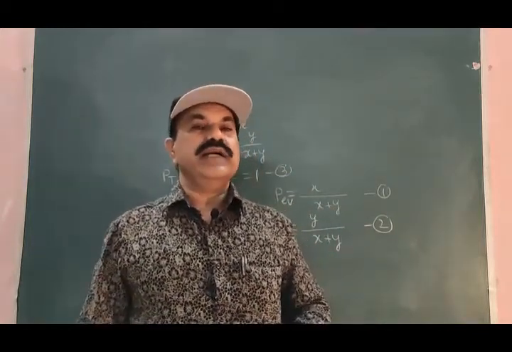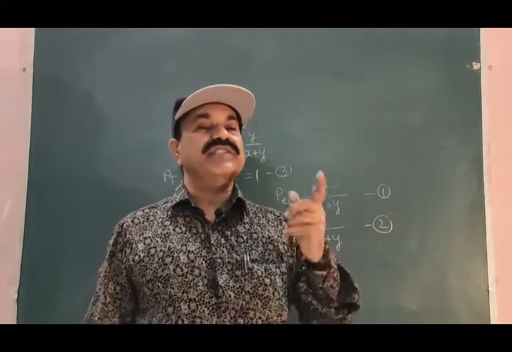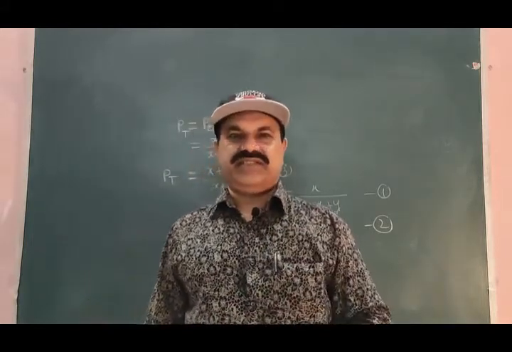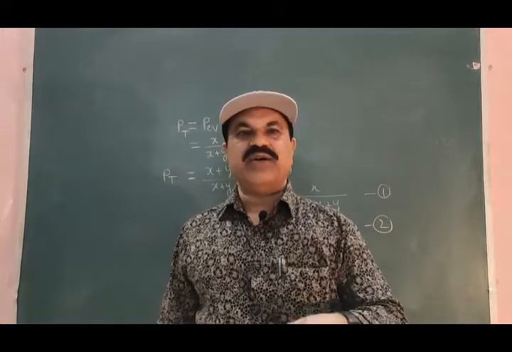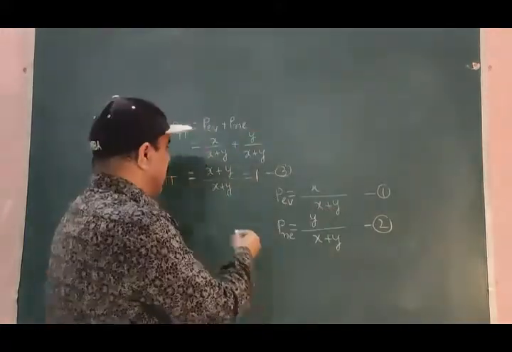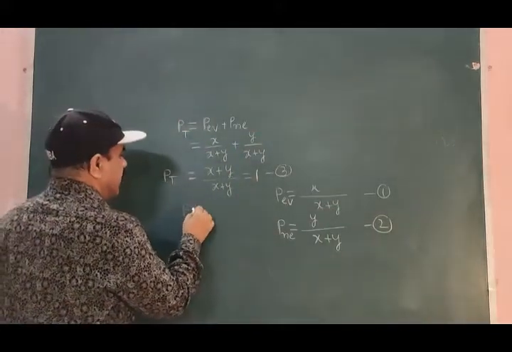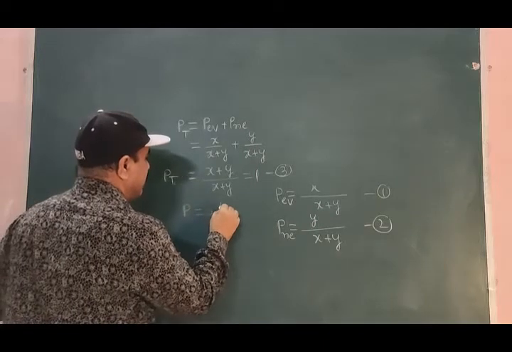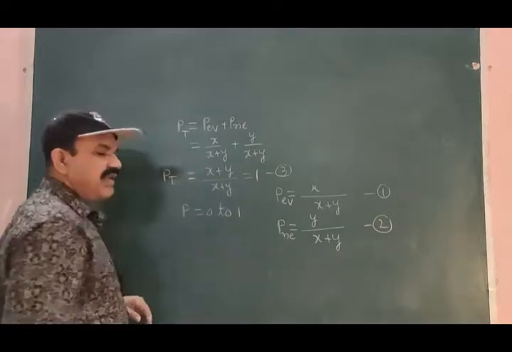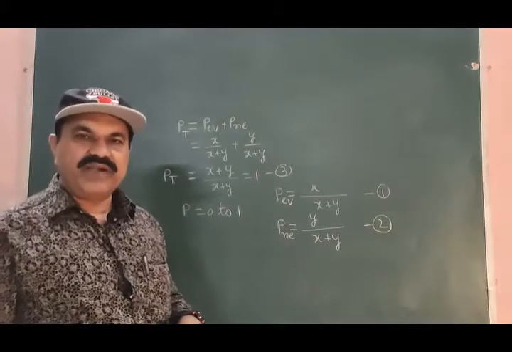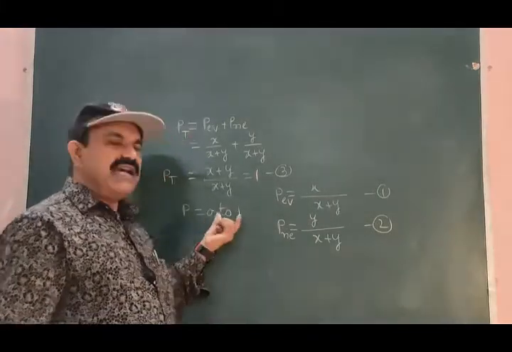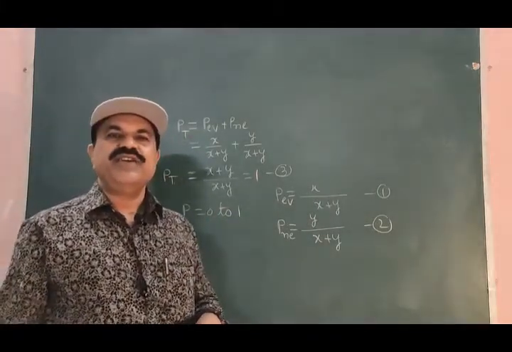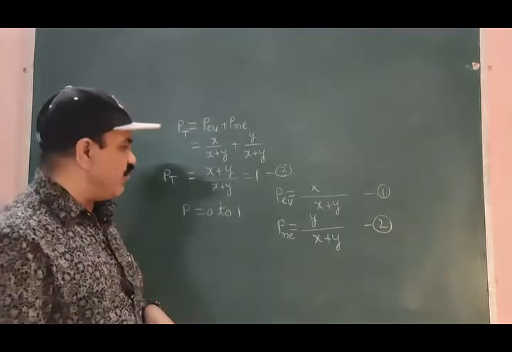And so the probability of a random event always lies between 0 and 1.